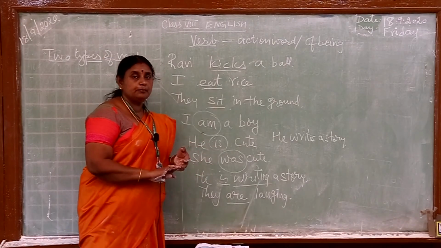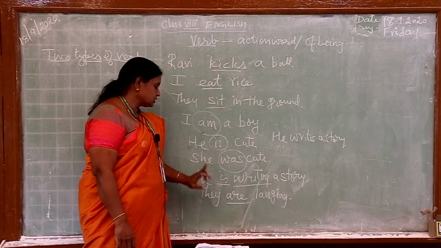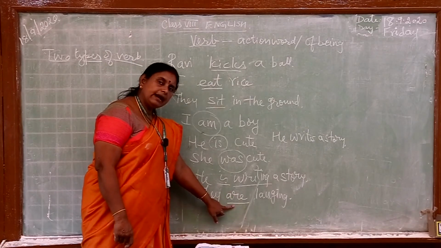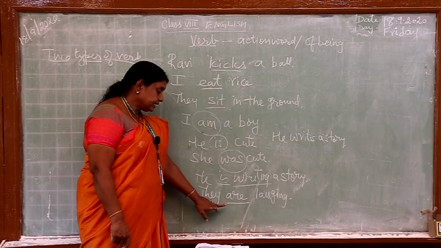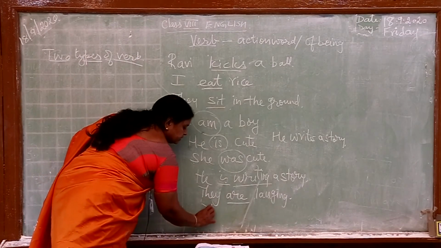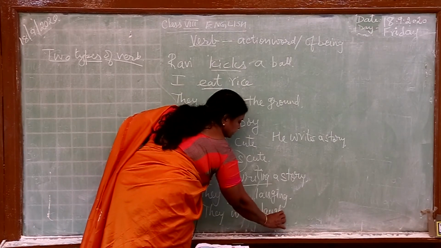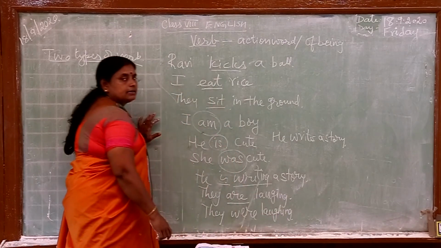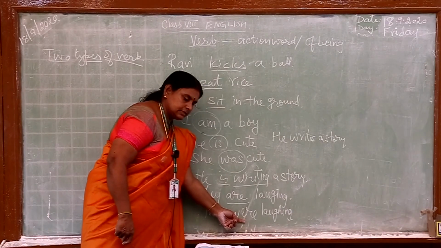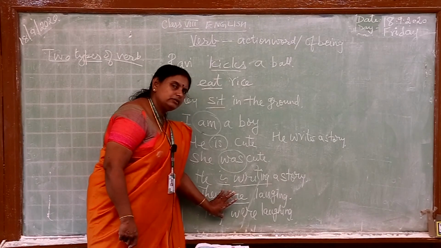But not only plural and singular, it talks about the tense also. So, he is writing a story, they are laughing. Why have we added "are"? Because it is "they", and it is in the present tense. So, it talks about the tense also. When we say they were laughing, what does it mean? This tells about the past tense, past continuous tense here. Why "were"? Because "were" talks about the past. So, they are, they were. These two tell about the tense also.